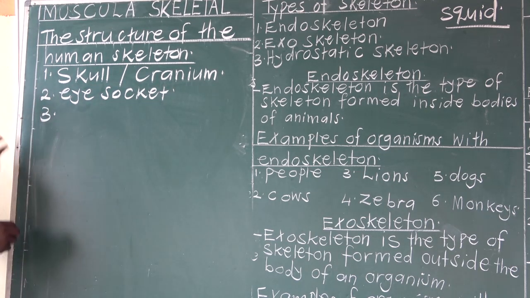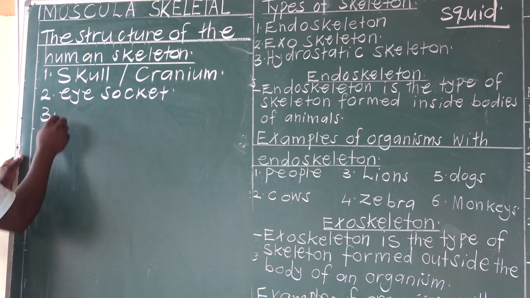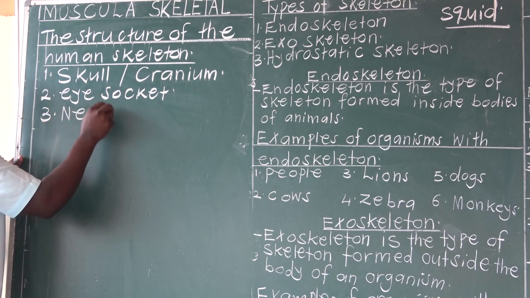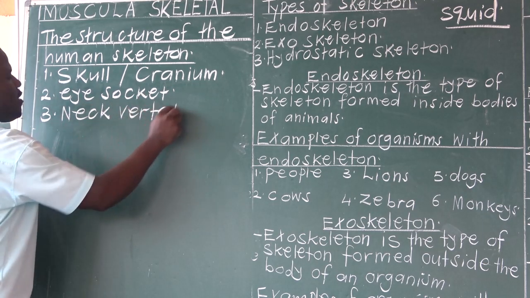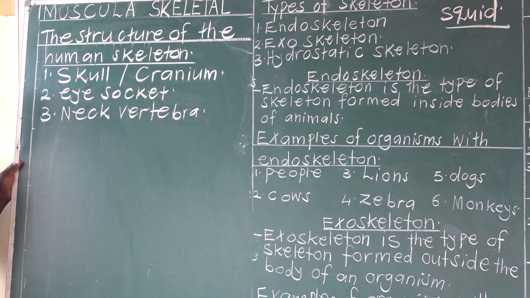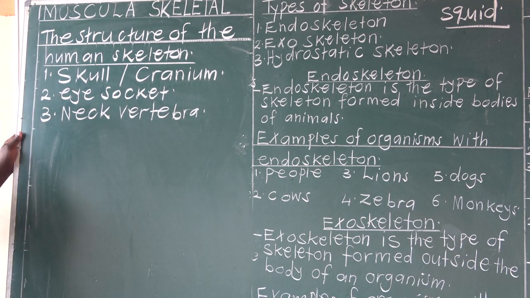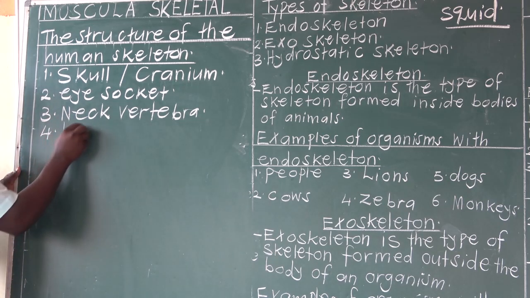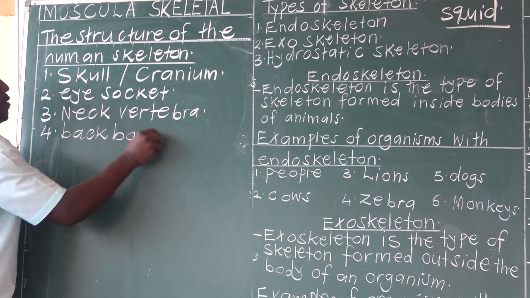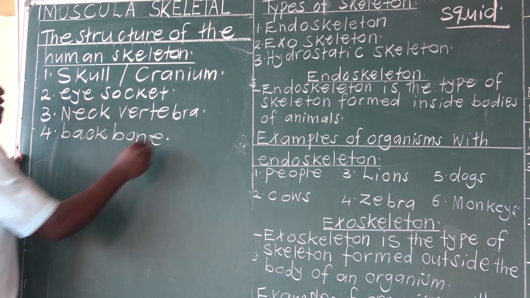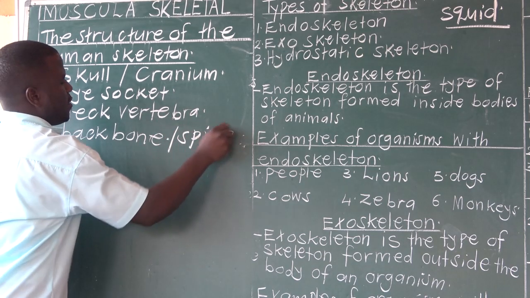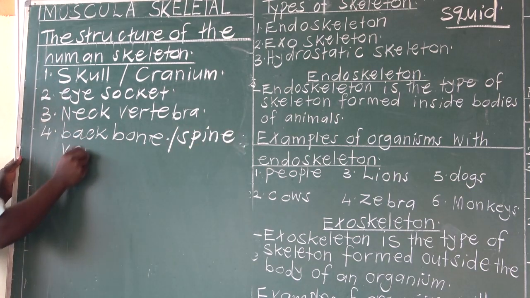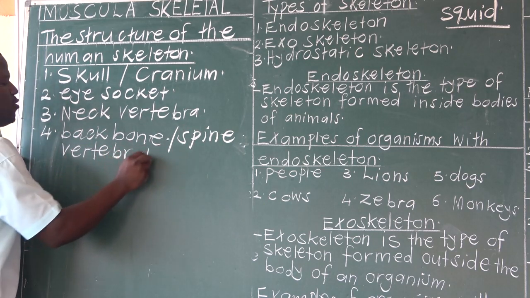Then we go to the neck vertebra. Neck vertebra, these are the bones that form the neck. The bones in the neck are called the neck vertebra. From there, we come to the backbone. Backbone, also known as spine, or you can also call it vertebral column.